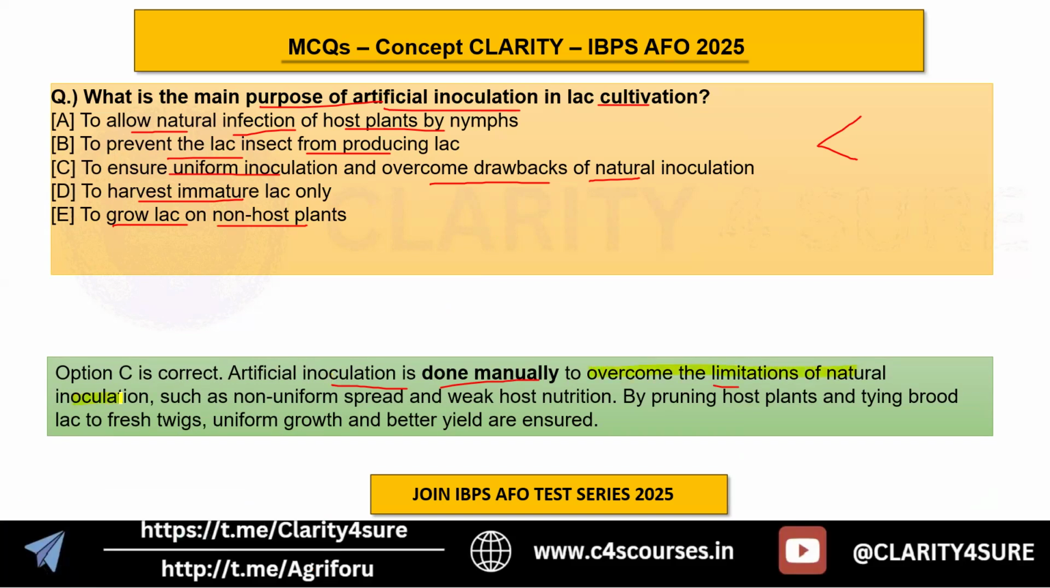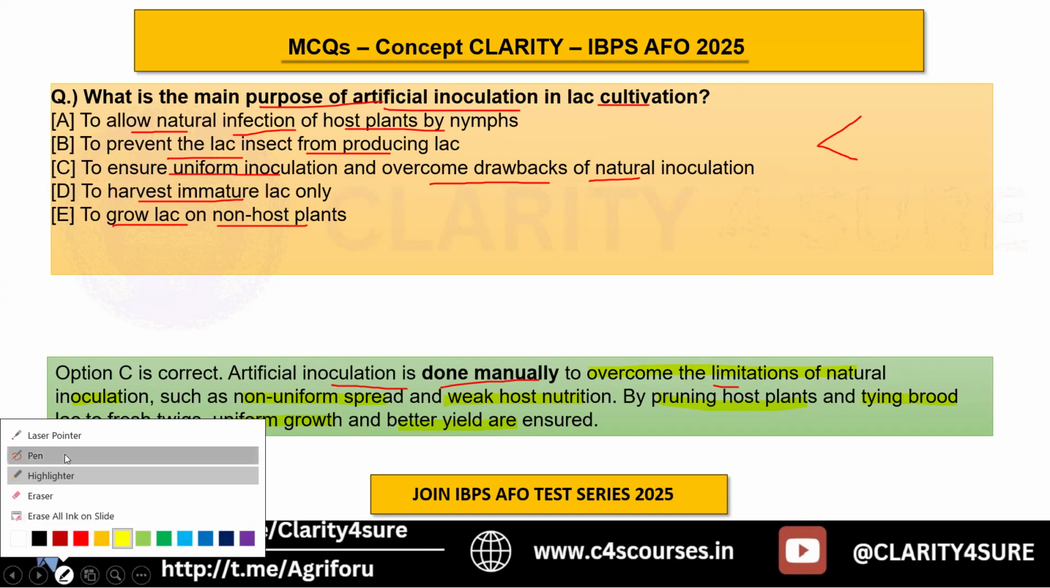Then only you can go for the artificial inoculation, such as non-uniform spread, weak host nutrition. Okay, so by pruning the host plants and tying the brood lac to fresh twigs, uniform growth and better yield can be ensured. So this inoculation can be used as an aid to overcome the yield loss you have faced. Okay, so that is why in that way artificial inoculation comes to the rescue.